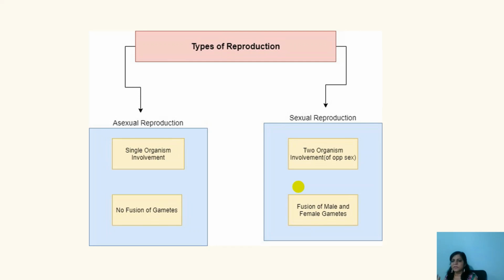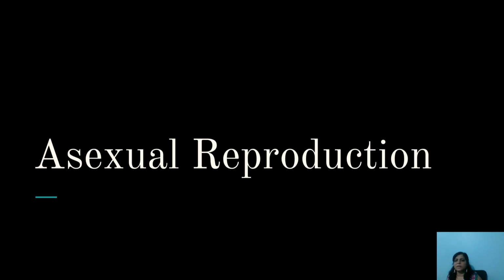Second, the objectives of reproduction. Third, the factors affecting reproduction. Now you came to know about the types of reproduction, that is asexual reproduction and sexual reproduction. We'll go to the next bit, that is what is asexual reproduction. We'll learn in a bit more detail what the types of asexual reproduction are and how asexual reproduction is useful.